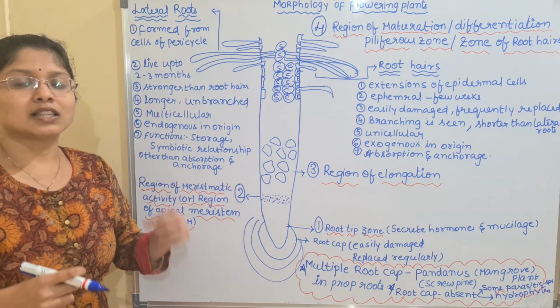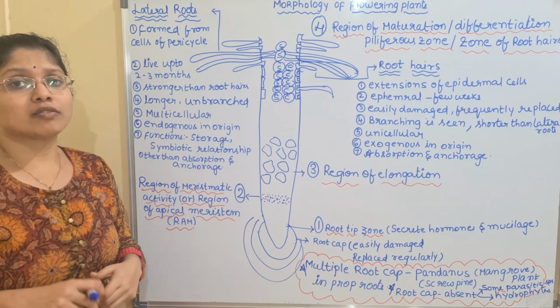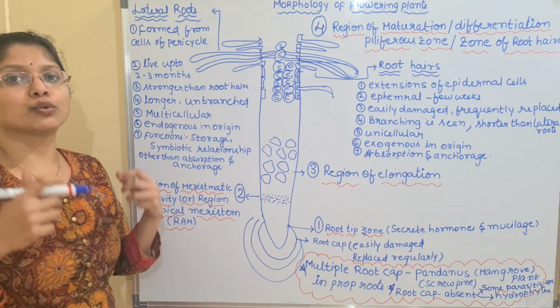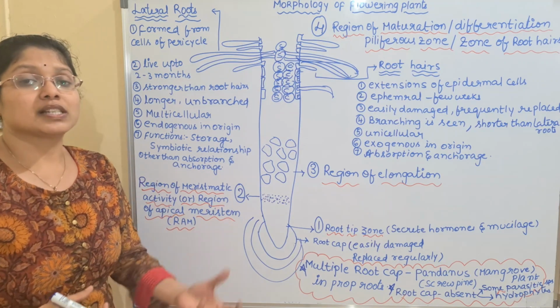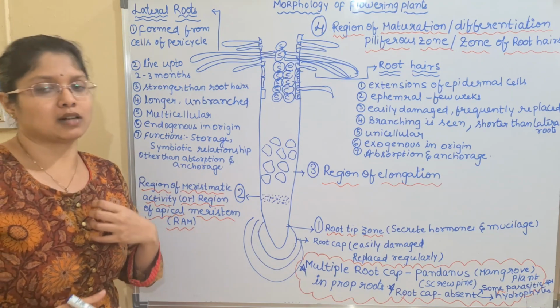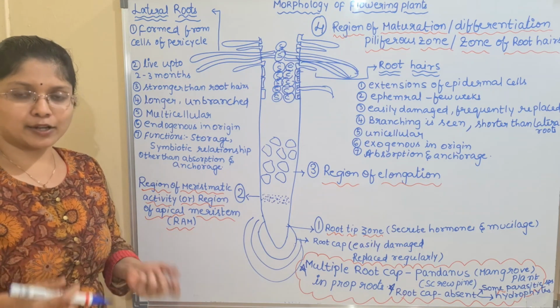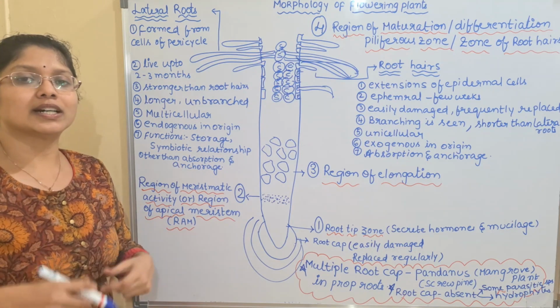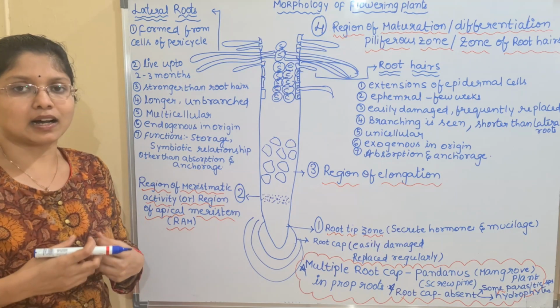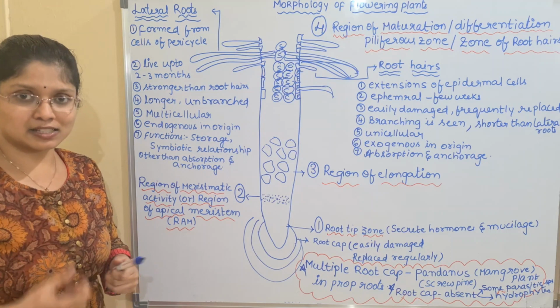Why? Because the bacteria mainly help in the conversion of atmospheric nitrogen into nitrites and nitrates, which is the major absorbable form of nitrogen for the plants. Plants cannot directly utilize dinitrogen, that is N2. It has to be converted in the presence of certain bacteria, because the nitrogenase enzyme is mainly present inside these bacteria.